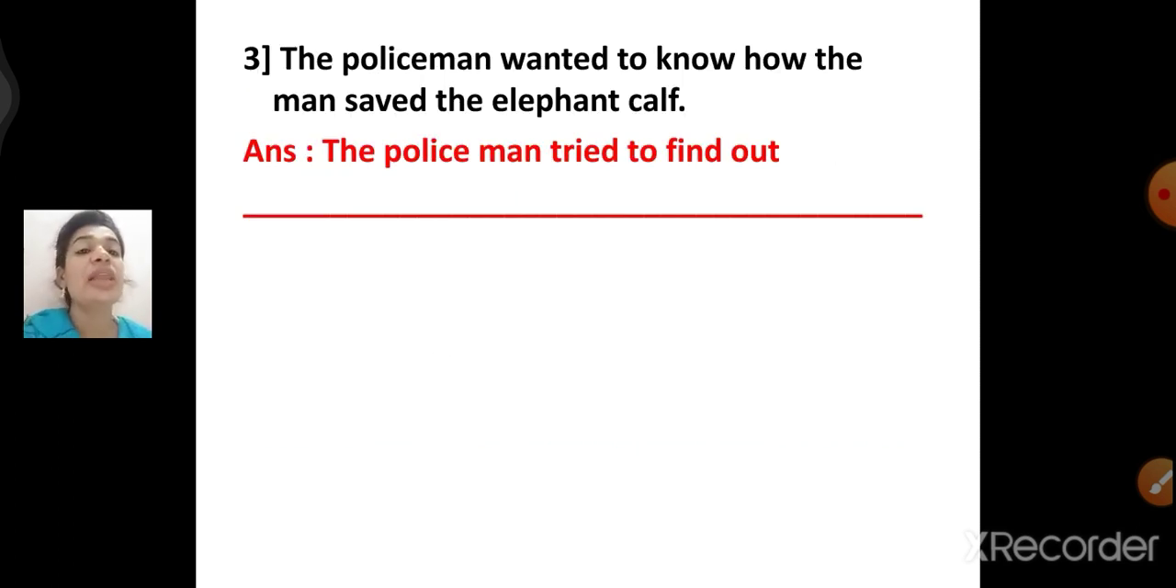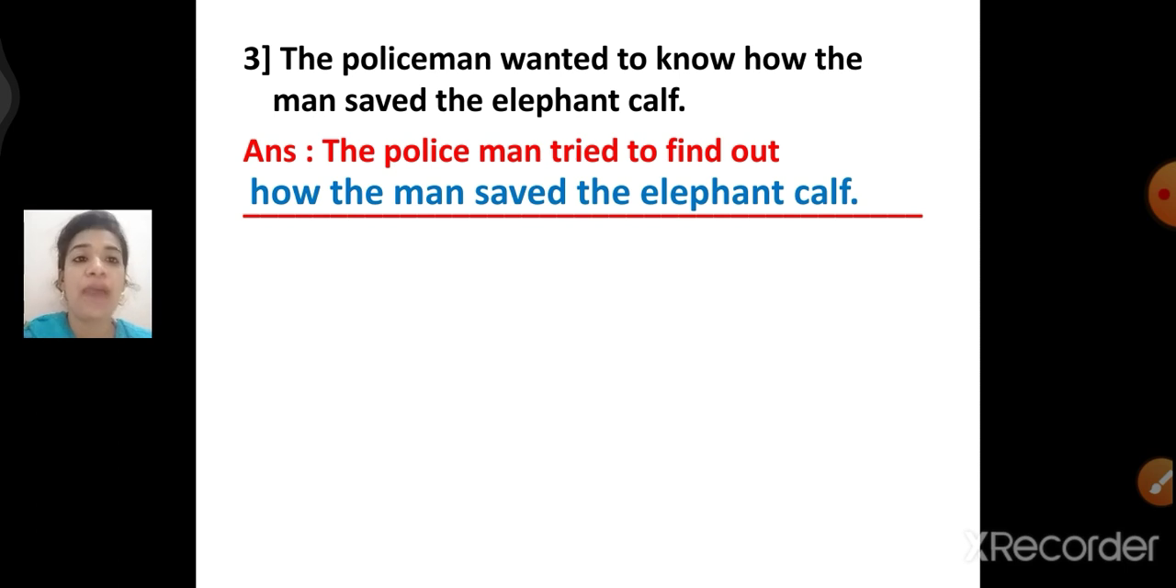The third one, the policeman wanted to know how the man saved the elephant calf. The policeman tried to find out dash. So the policeman tried to find out what? The policeman tried to find out how the man saved the elephant calf.